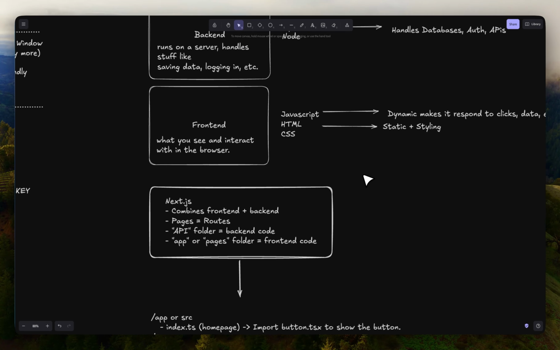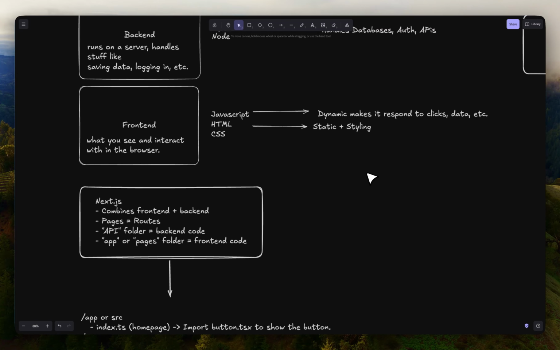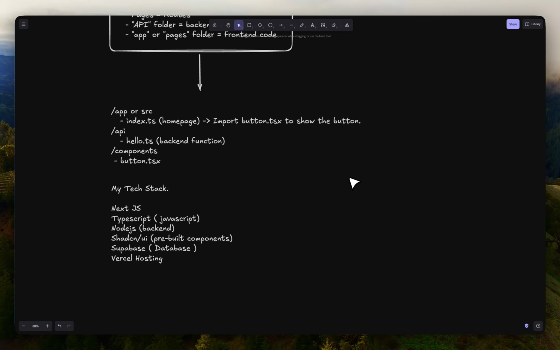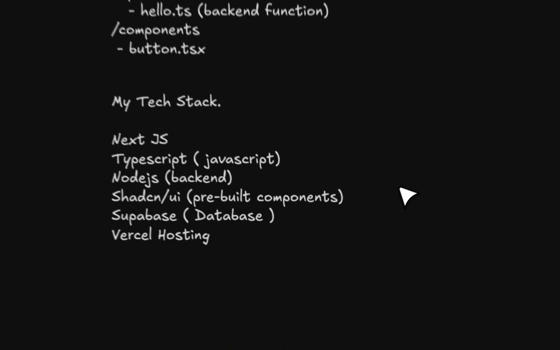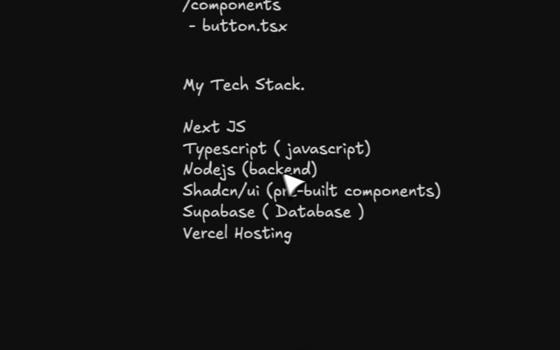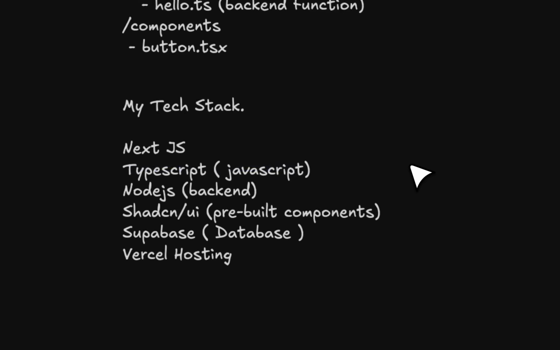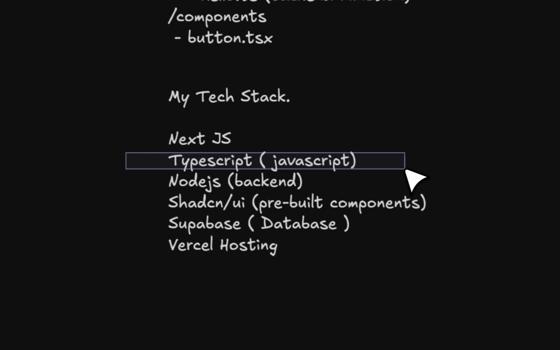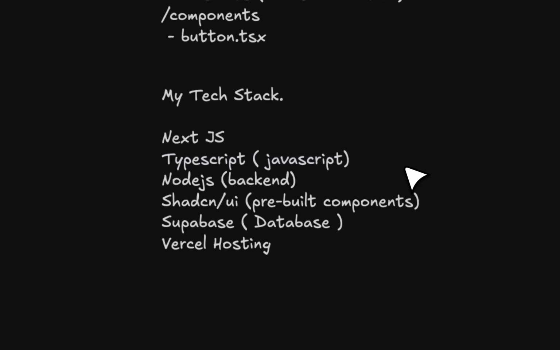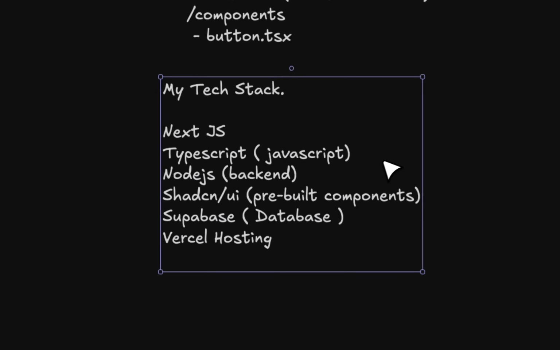Now, when you get into JavaScript and so on, you're going to start looking into libraries, and that starts to get super overcomplicated. So for this reason, what I'm going to explain right now is, for example, TypeScript. It's just like JavaScript, but with better error handling and type safety. You don't really need to know all of that stuff for now.